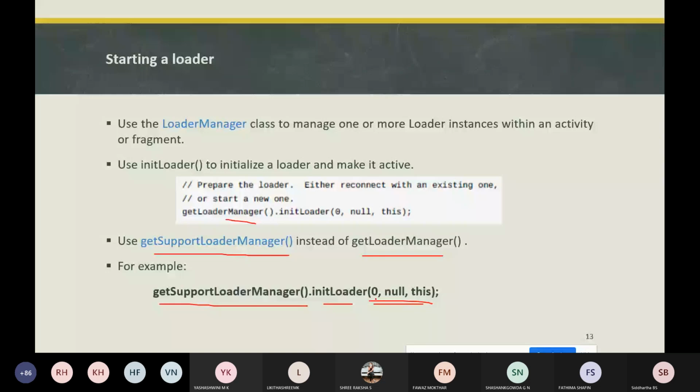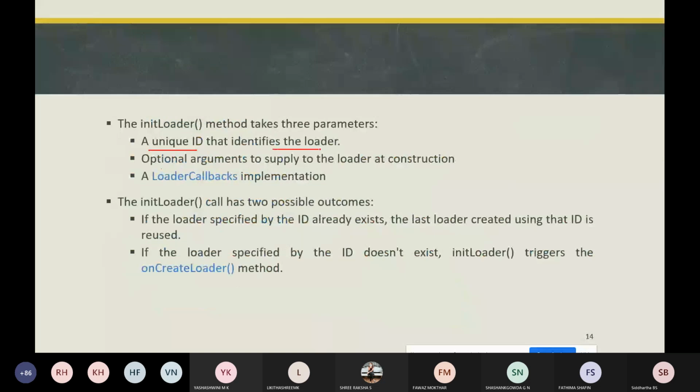First, a unique ID that identifies the loader. The ID can be whatever we want to use, and it can be used by the program. Next are optional arguments, used to supply the loader's construction arguments in the form of a bundle.